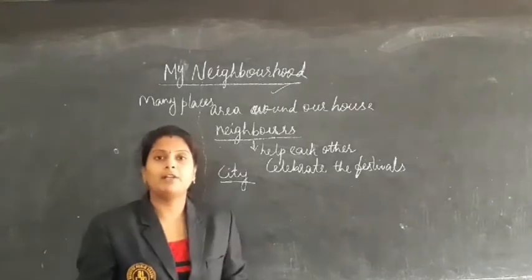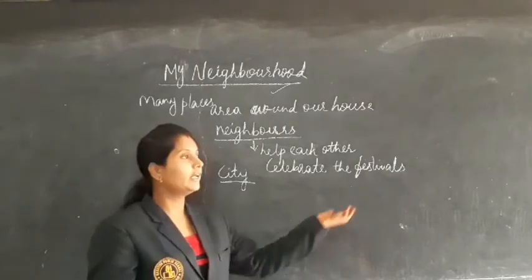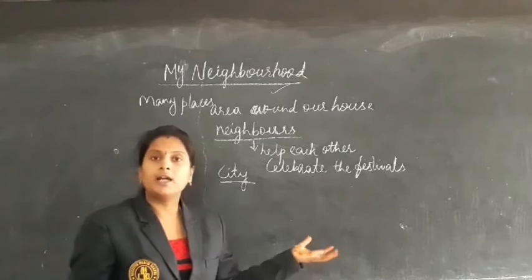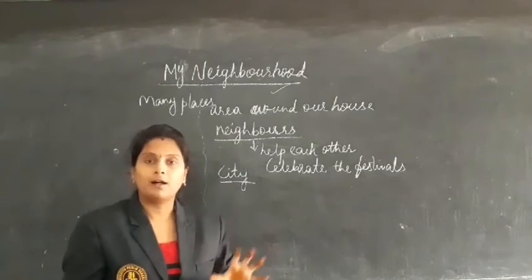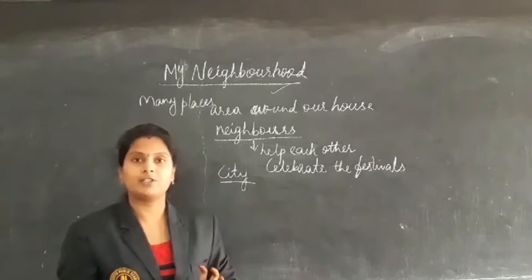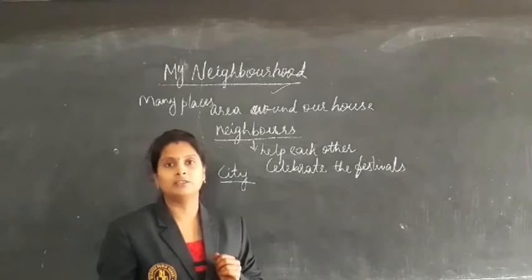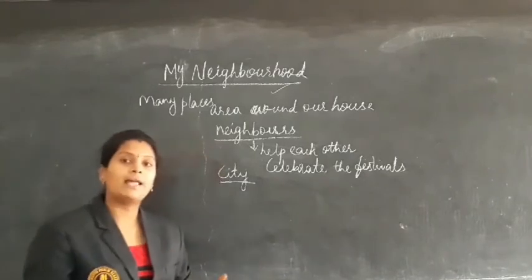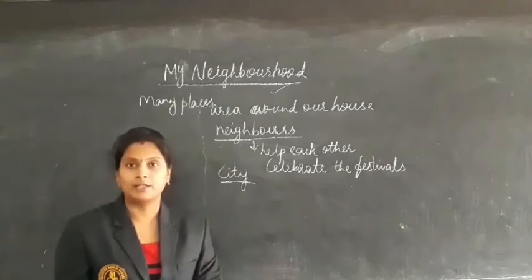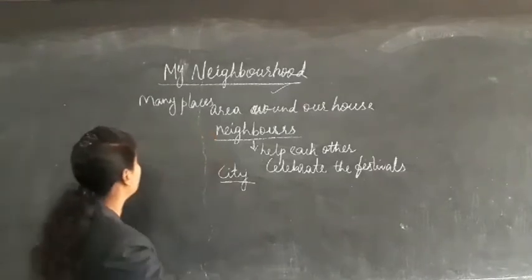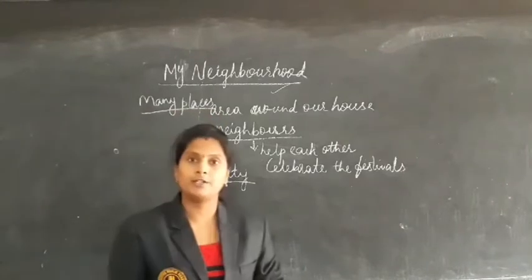But exactly where is your house, you'll say near that market, near that hospital, near that post office. You'll give some identification marks. Beside this post office, my house is there. Like that, those places are present in our neighborhood, in our surroundings. Whatever places there are in our neighborhood, we are going to study today.